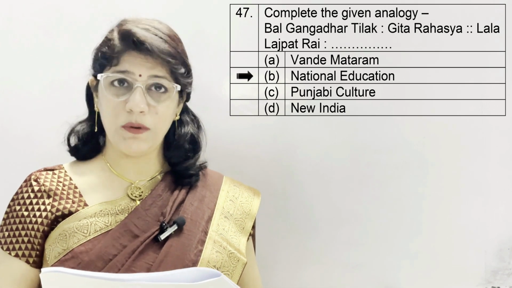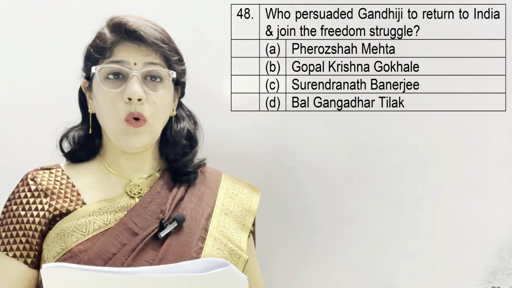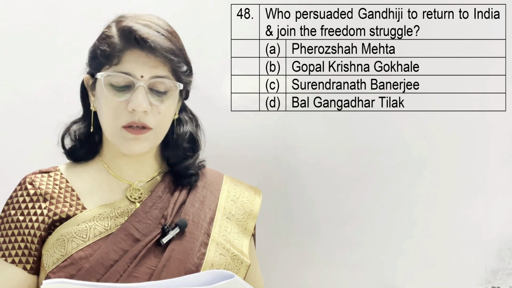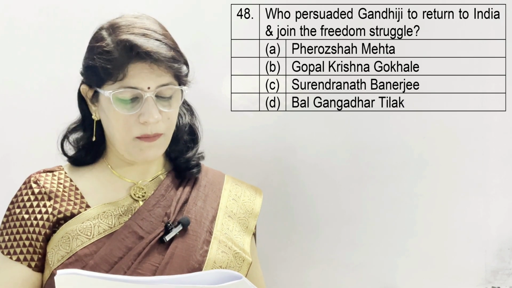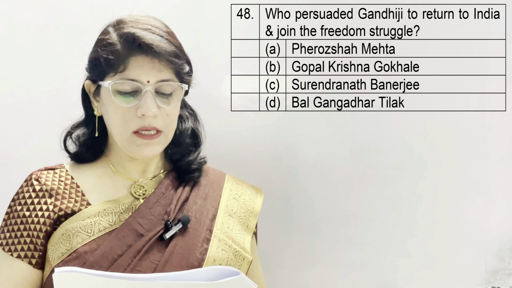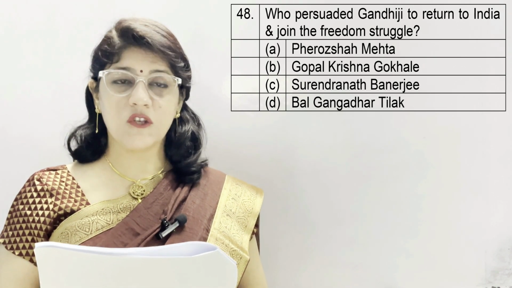And the correct option is B. National Education. Question number 48. Who persuaded Gandhiji to return to India and join the freedom struggle? A option Firoz Shah Mehta, B. Gopal Krishna Gokhale, C. Surendranath Banerjee and D. Bal Gangadhar Tilak. And the correct option is B.